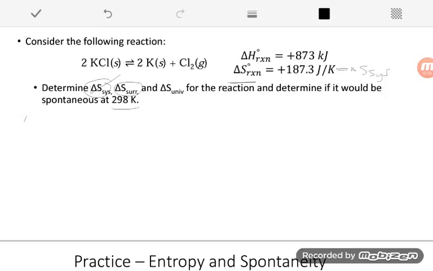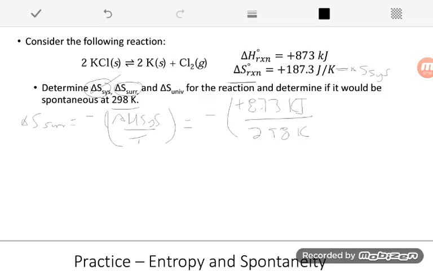For the surroundings, we're still just going to use that relationship, negative delta H system over temperature. And here again, delta H for the reaction, that is delta H for the system. Ooh, I put too many negatives in there. What am I doing? Negative delta H system over temperature. So now we just need to plug in our number. We have that negative out front. Delta H is positive 873 kilojoules. And my temperature is 298 K. I have to make sure my temperature is always in kelvins when I do this. So I just plug this guy into my calculator, and I see that it is,